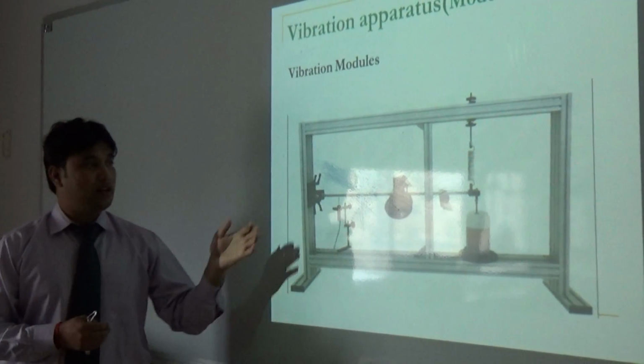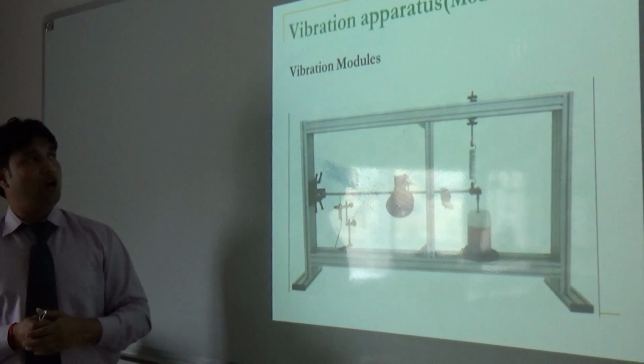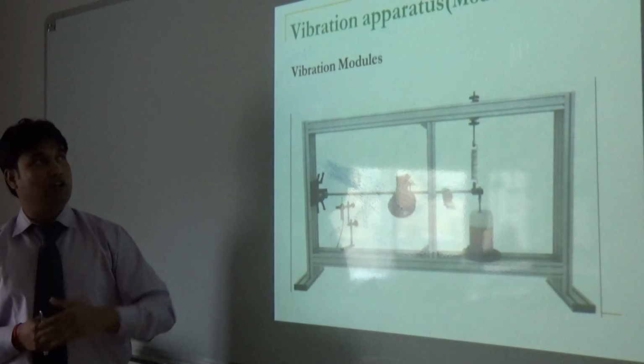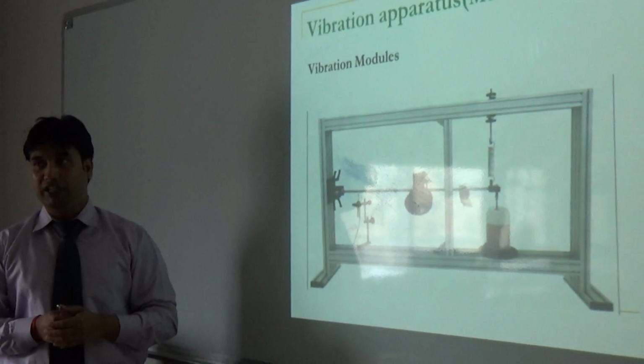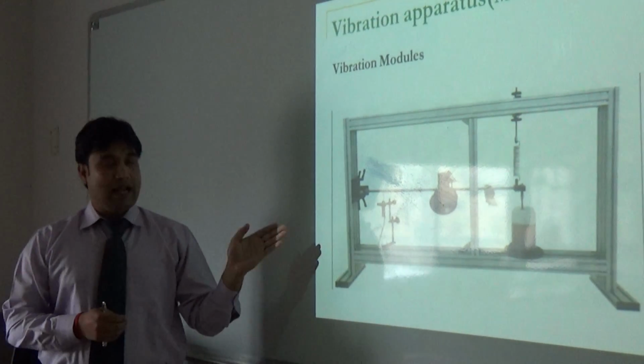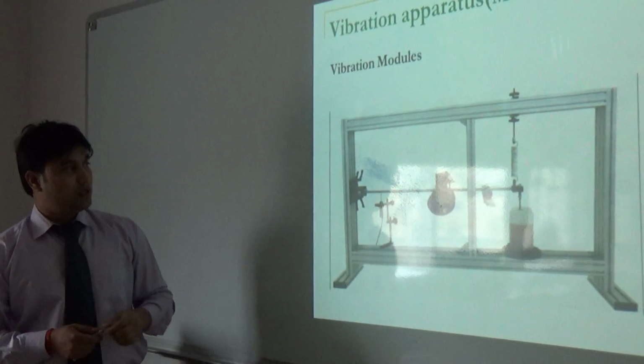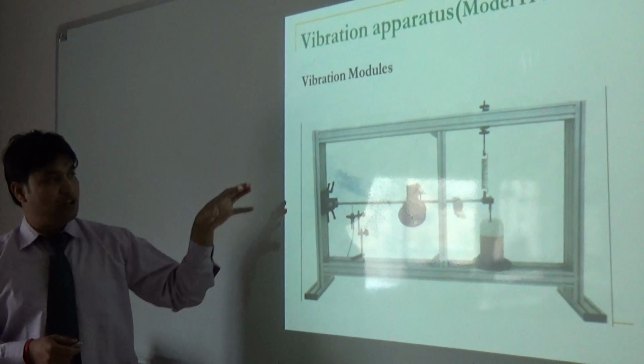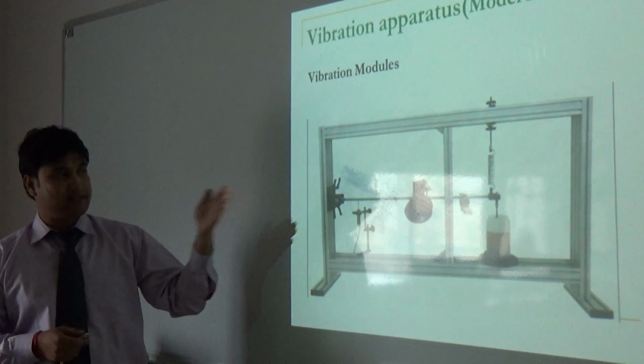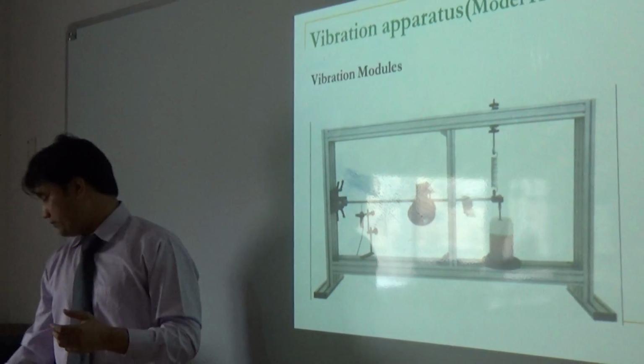This is called the vibration module, and in our system the module is HBT1 to D. They have 5 kinds of experiments. This is how our setup is looking. In the next slide I have the descriptions.